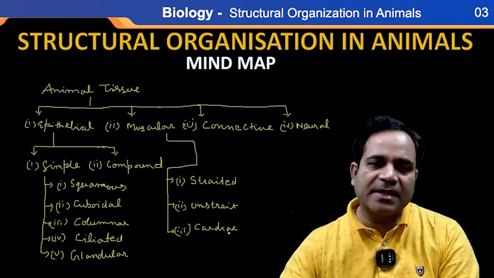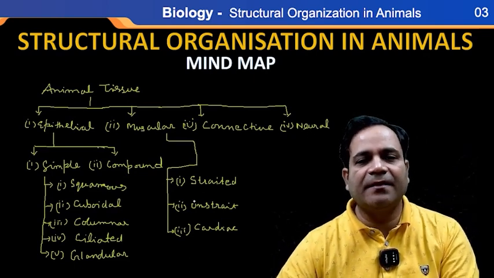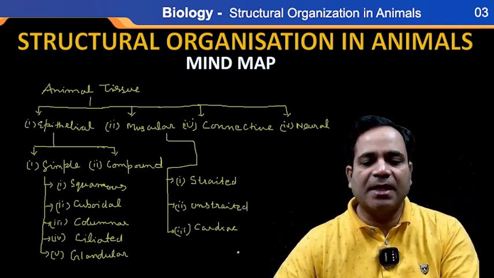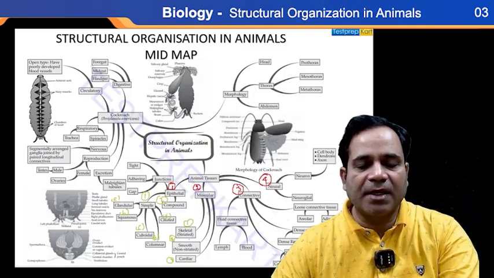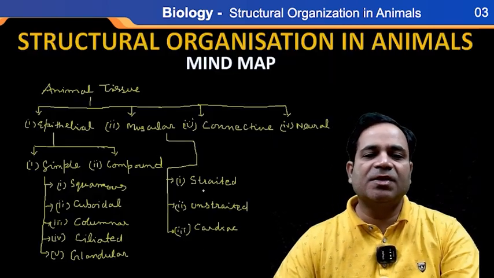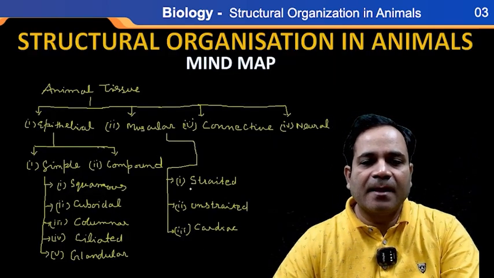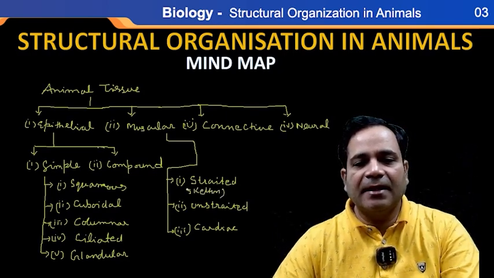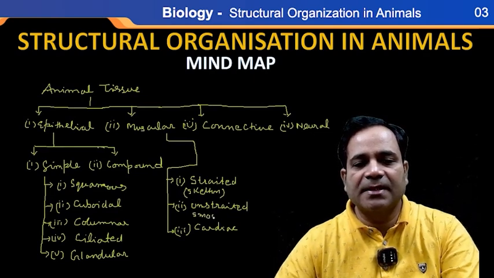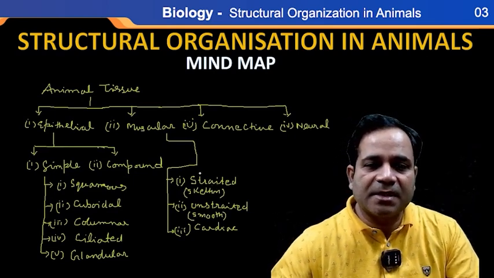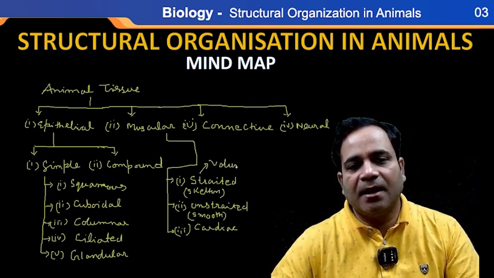So this muscular tissue is further divided into three parts: striated, unstriated, and cardiac. Striated muscle is also known as skeletal muscle, and non-striated muscle is also known as smooth muscle, or voluntary and involuntary muscles. Do you know the meaning of voluntary?